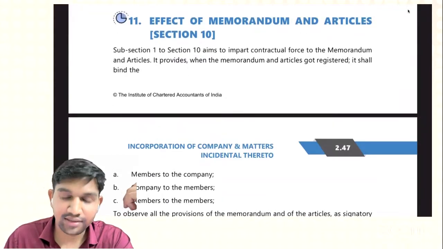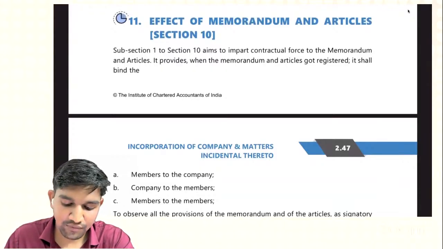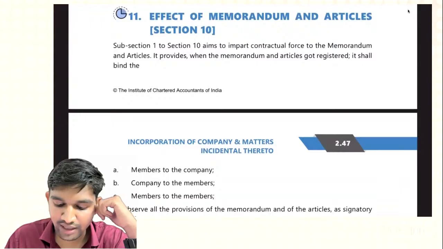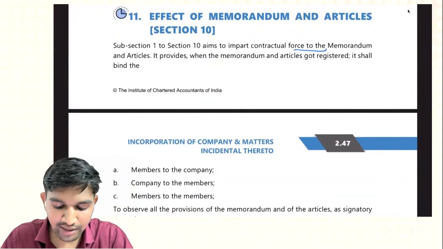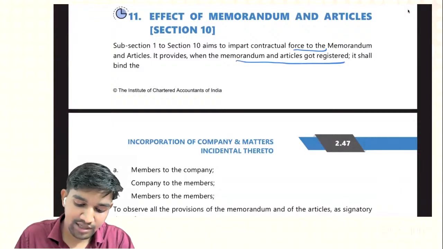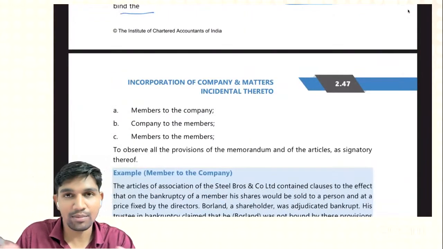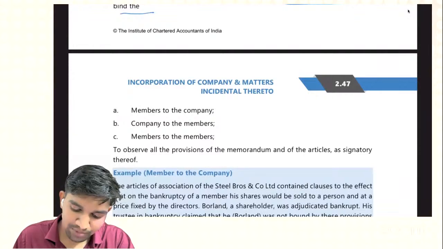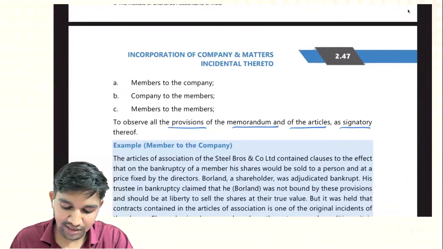Now we will start Section 10, that is, the effects of memorandum and articles. Subsection 1 of Section 10 aims to impart contractual force to the memorandum and articles. It provides that when the memorandum and articles get registered, they shall bind the members to the company, the company to the members, and members to each other, to observe all the provisions of the memorandum and of the articles as signatories thereof.